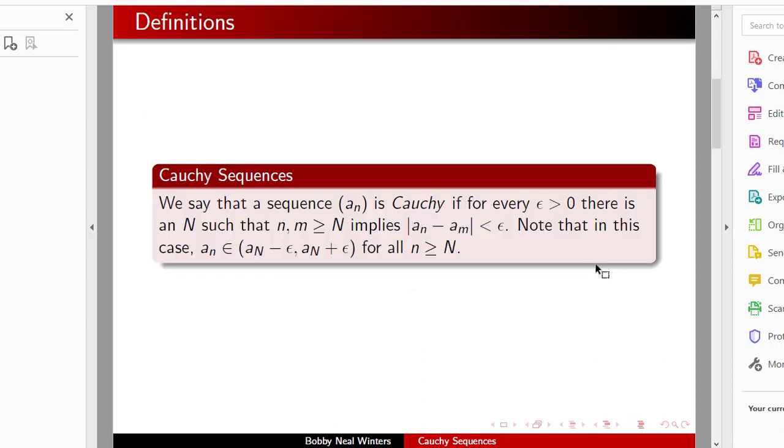We say a sequence a_n is Cauchy if for every epsilon greater than 0 there is an N such that if little n and m are bigger than N, then the distance between a_n and a_m is less than epsilon. Note that in this case a_n is an element of (a_N minus epsilon, a_N plus epsilon) for all little n bigger than capital N.